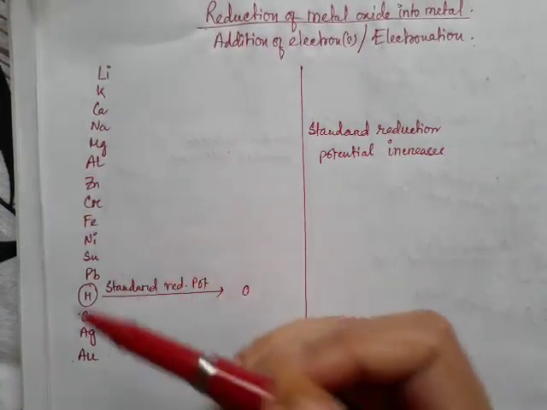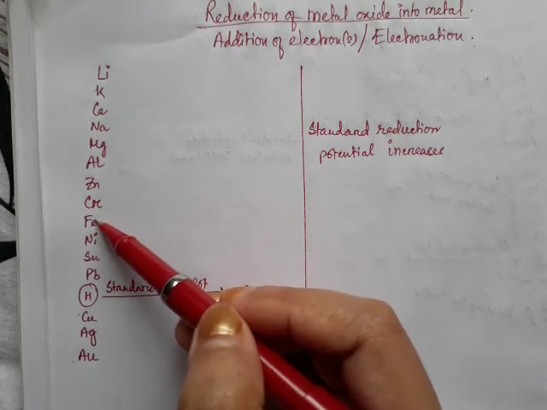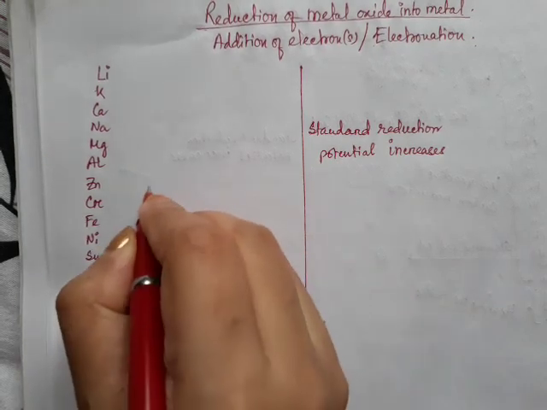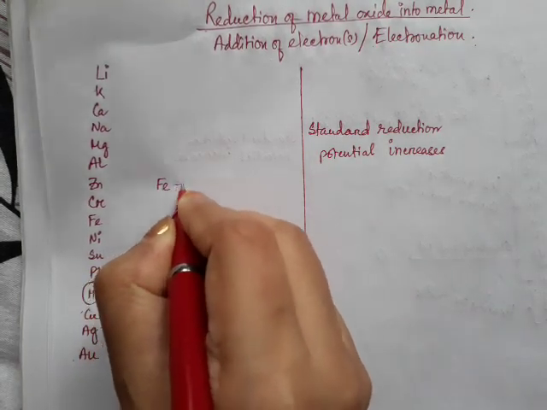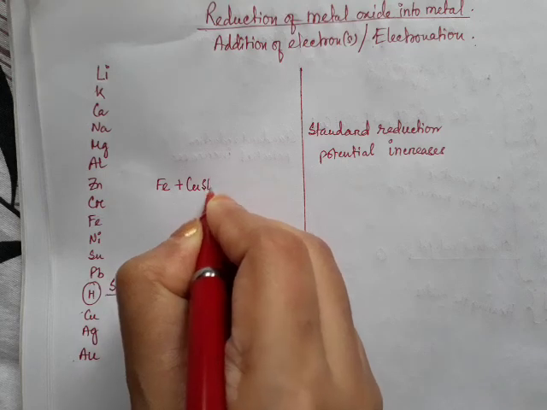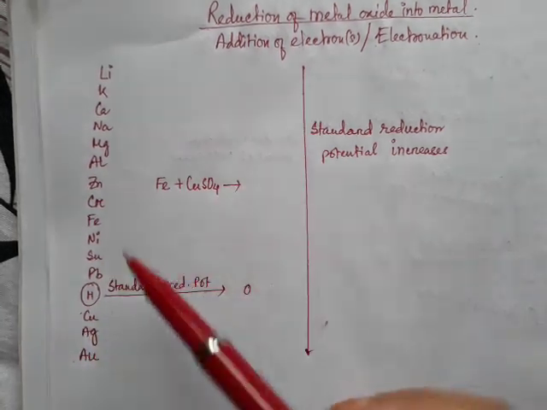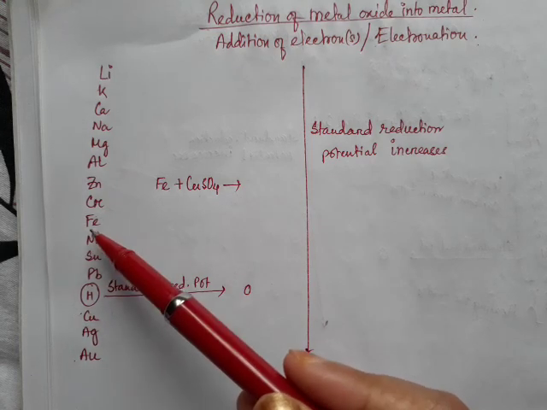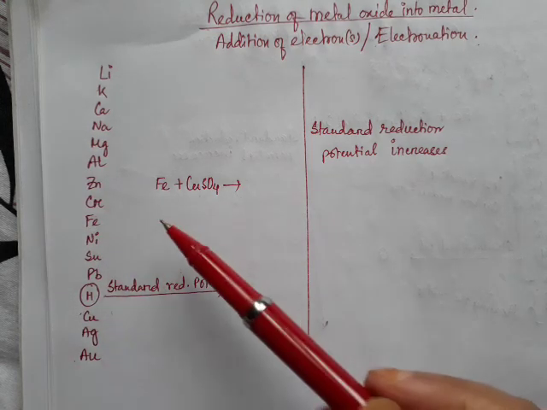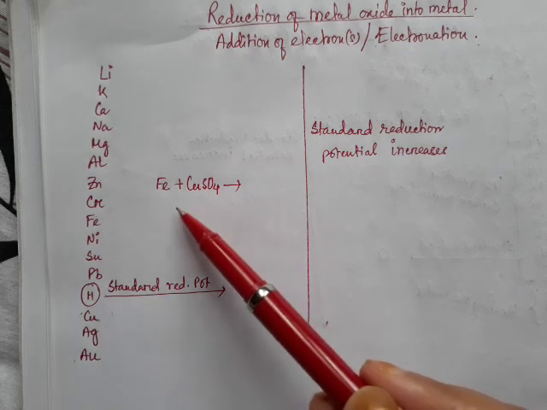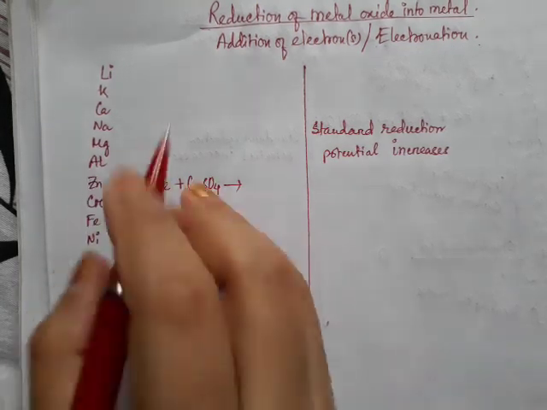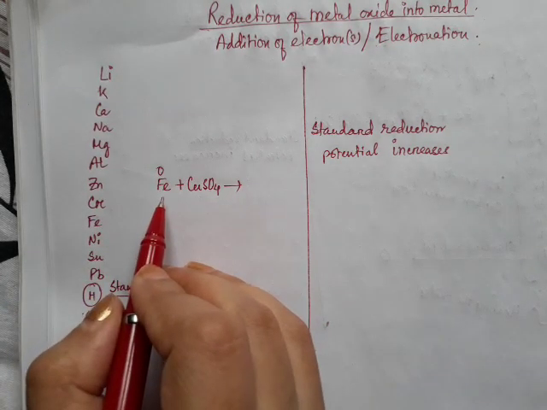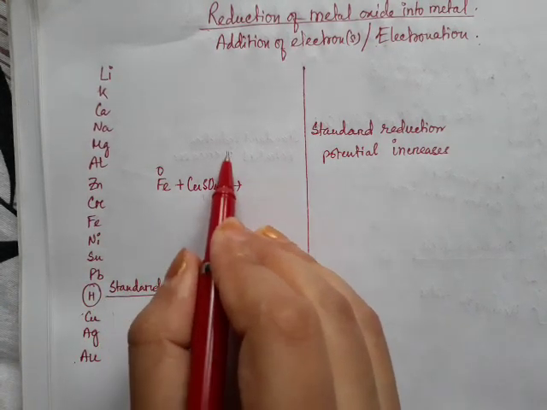let us take iron and copper. So iron lies above copper in the electrochemical series. So if we react iron and copper sulfate, what will happen? Copper has higher reduction potential, right? Higher standard reduction potential than iron. So copper will get easily reduced by iron. Here the oxidation state of iron is 0 because it is not attached with anything else. But here sulfate means sulfate 2 minus, right?